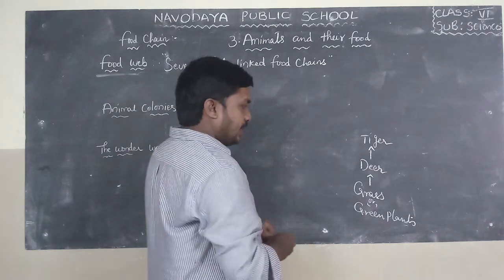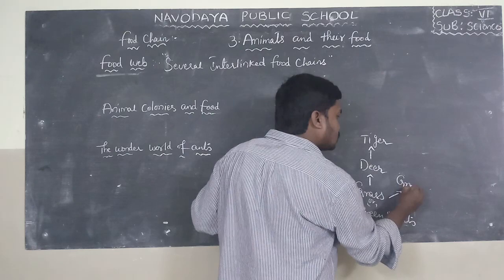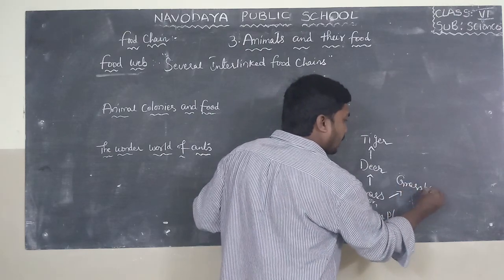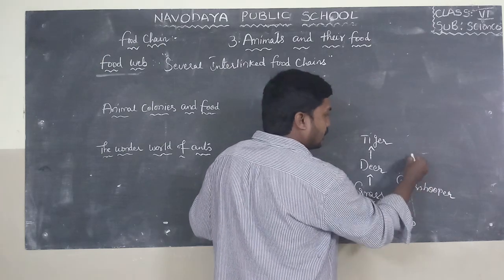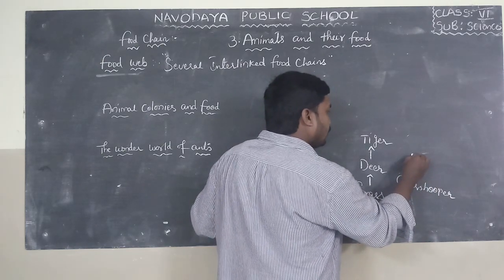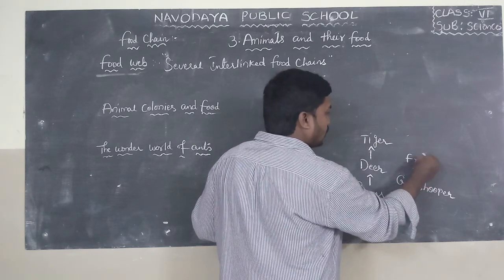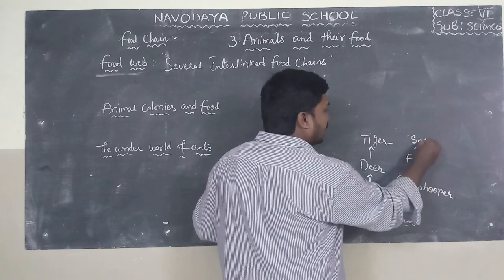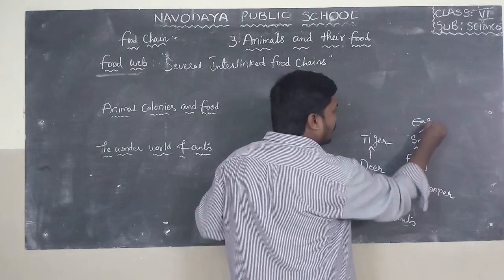And next, grass is also food for grasshopper. Grasshopper is the food for frog. Frog is the food for snake. Snake is the food for eagle.